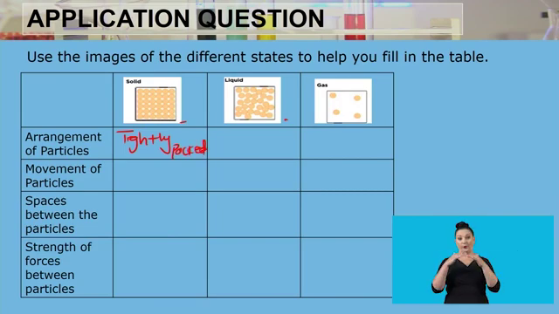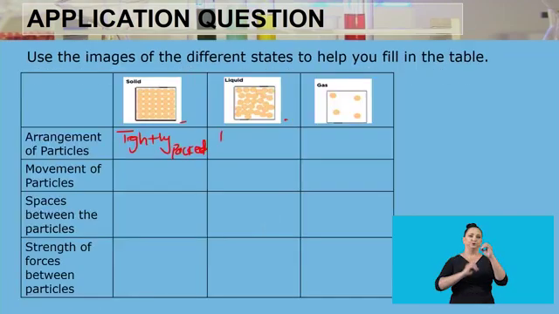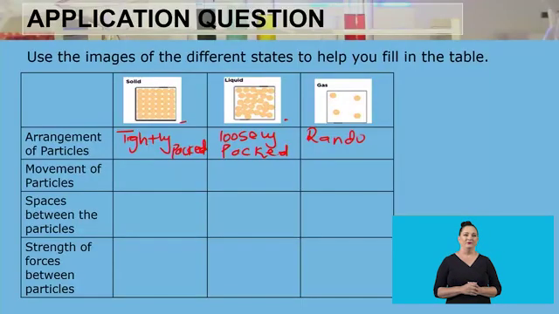And then in a liquid, they are loosely packed. Whereas in a gas, they do not have any specific pattern, so it's a random arrangement.